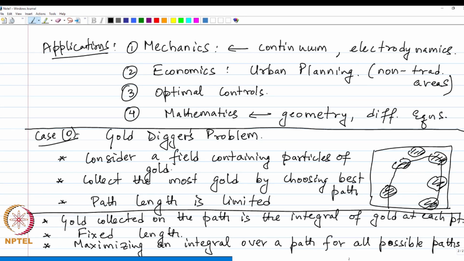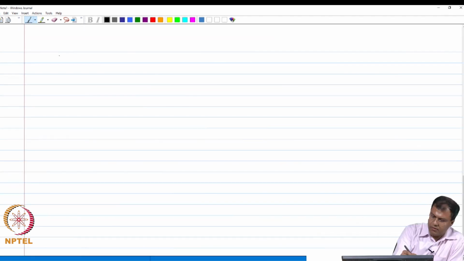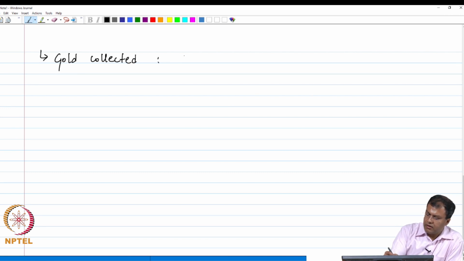So, we can see that the integral over the path in this case is the function, and the gold collected is another function.